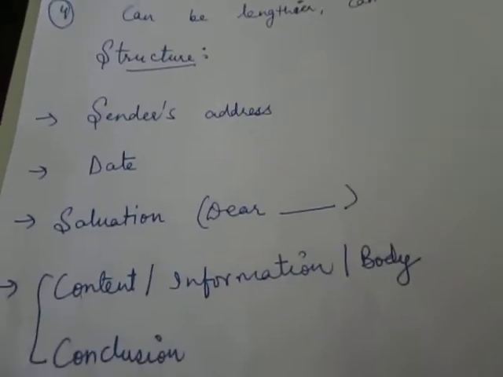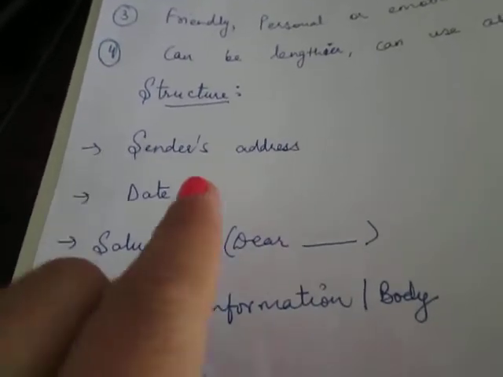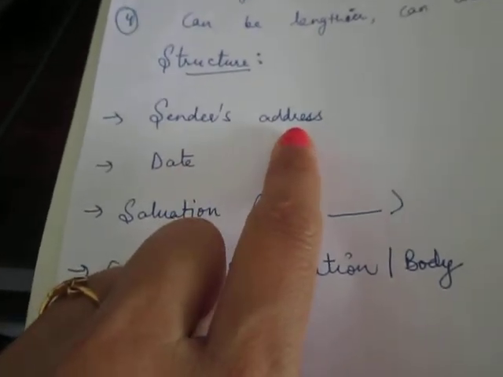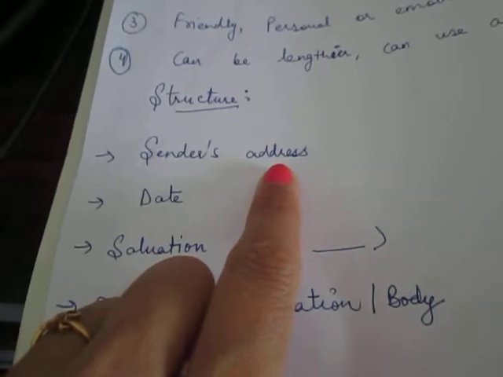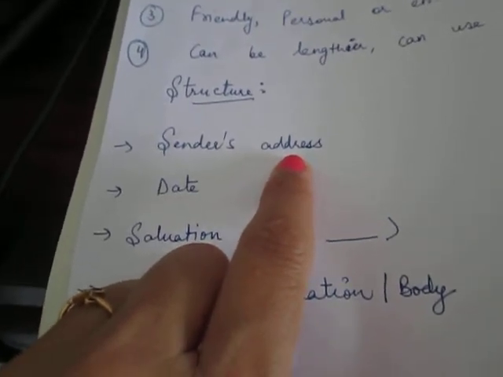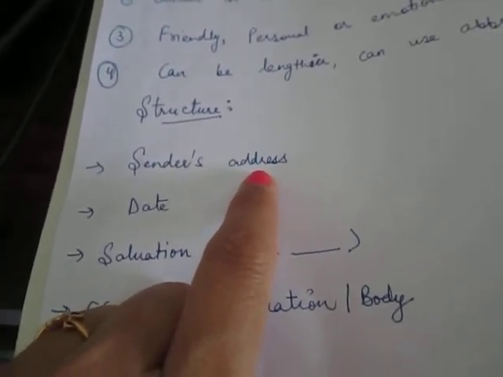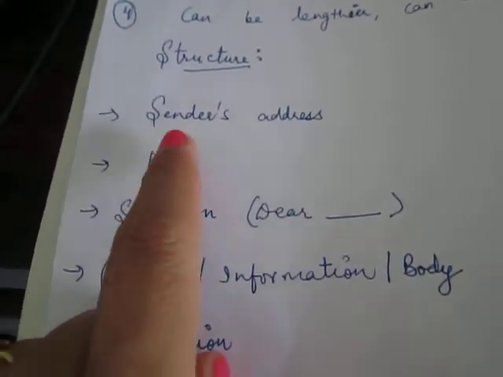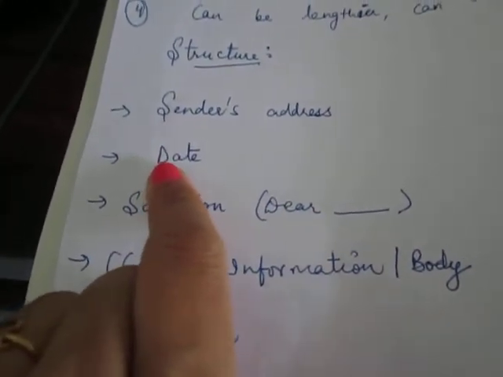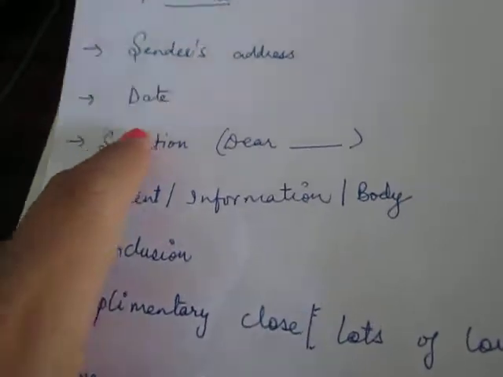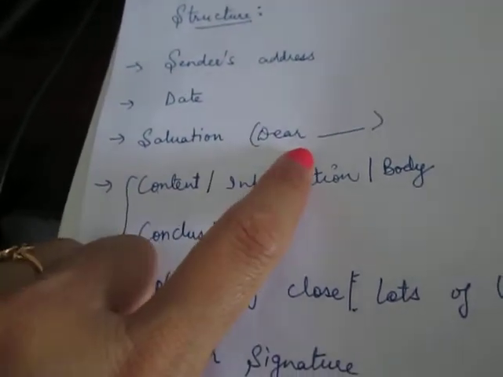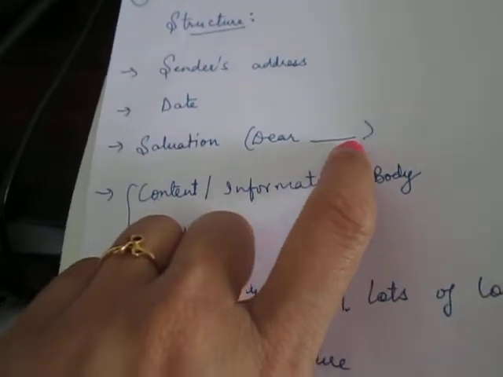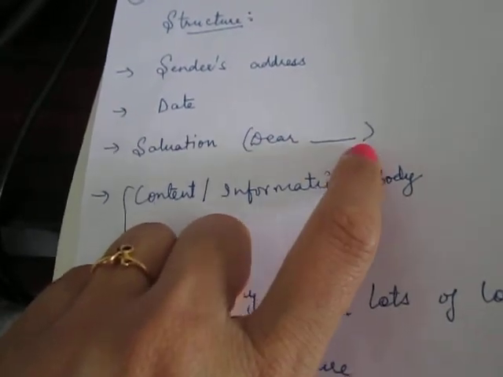Now let's talk about structure. First, you will write the sender's address. You are the sender, so your address will come. If it is given in the question, then you will write that address, right? Then you will leave one line and mention the date. After that, you will leave one line and mention the salutation, for example, dear brother, dear mother, dear friend, right?